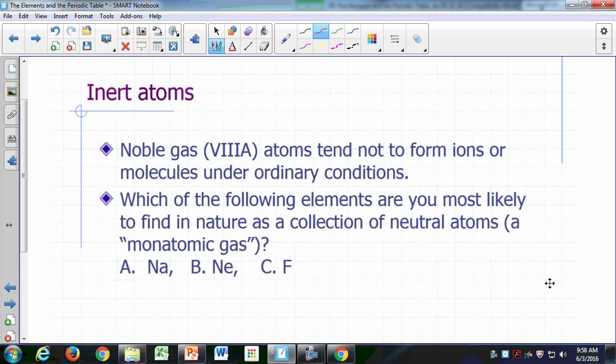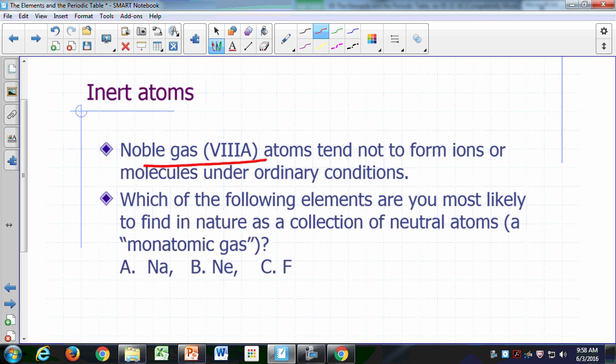Okay, so we've seen that metals have a tendency to form positive ions, give up their electrons, right? Non-metals have a tendency to accept electrons, forming negative ions. Non-metals and metalloids have a tendency to share electrons, and even metals can share electrons. But there's a group of atoms that have a tendency not to form ions or molecules at all under ordinary conditions, and these are the noble gases, group 8A.